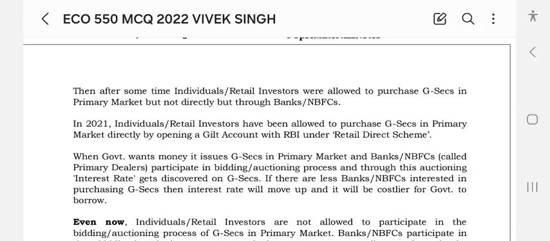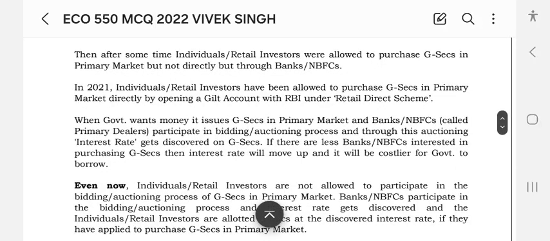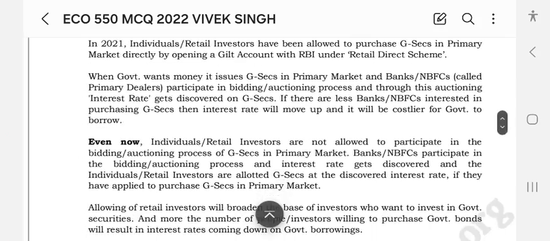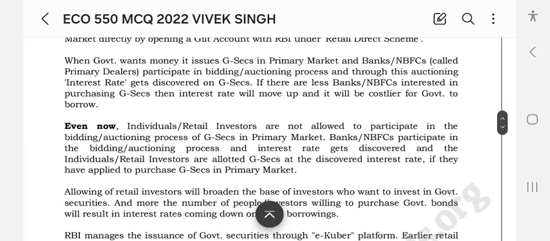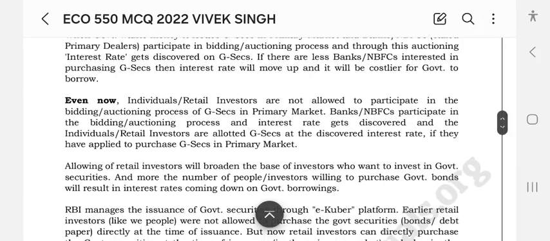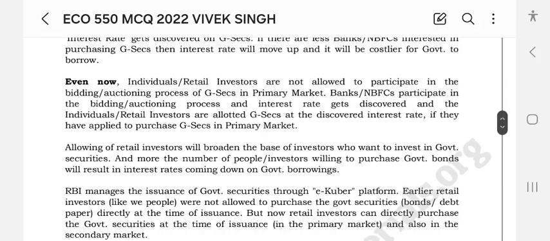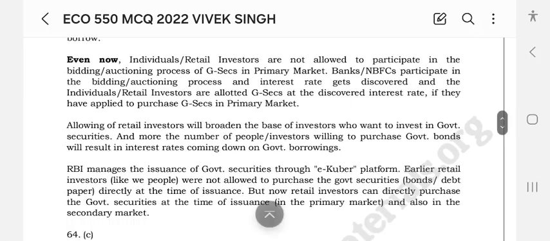Okay, when the government wants money, it issues G-Secs in the primary market, and banks or NBFCs called primary dealers participate in the bidding or auctioning process, and through this auctioning, interest rates get discovered on G-Secs. If fewer banks or NBFCs are interested in purchasing G-Secs, then the interest rate will move up, and it will be costly for the government to borrow. Individual retail investors are not allowed to participate in the bidding process in the primary market. Banks or NBFCs bid, the interest rate gets discovered, and retail investors are allotted G-Secs at the discovered interest rate if they have applied to purchase in the primary market.